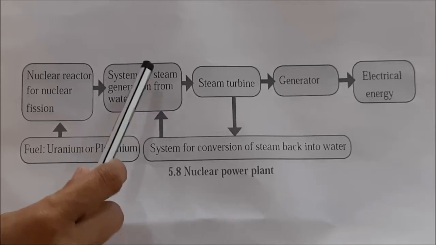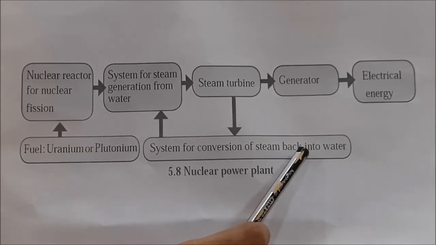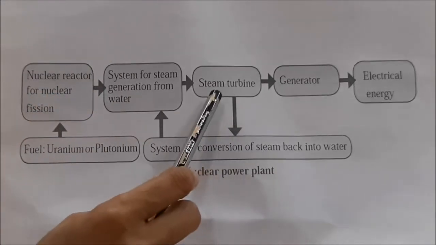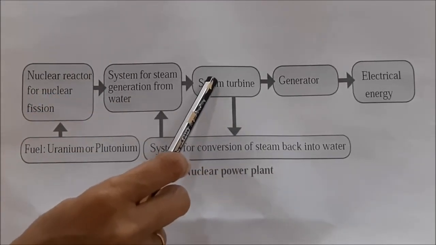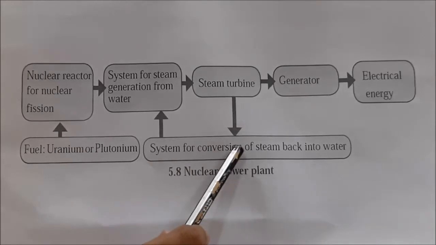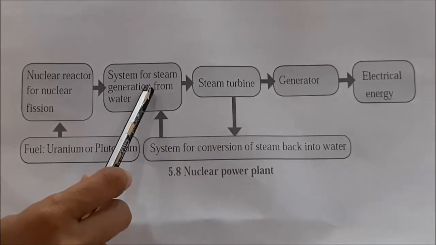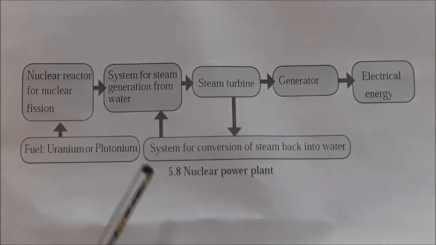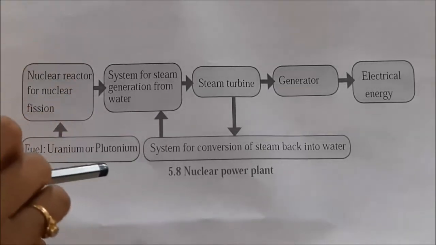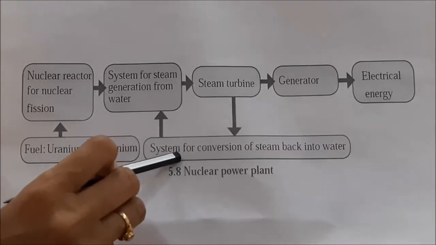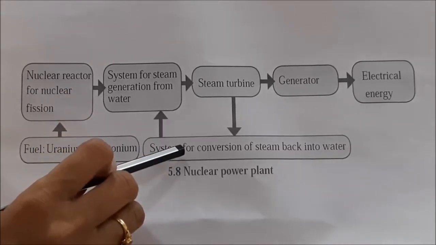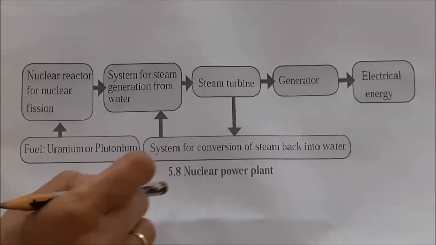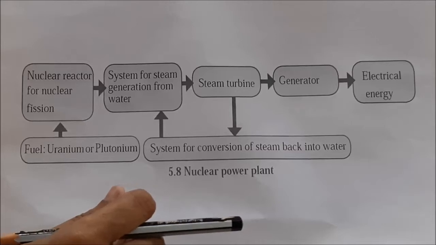energy or heat is produced, and to cool that system we use it, and the vapors of this steam are converted into water, and this is reutilized in the system. So this type of nuclear power plant is generally situated at the seashore, because after heating, the water is cooled and then released into water resources or water bodies.